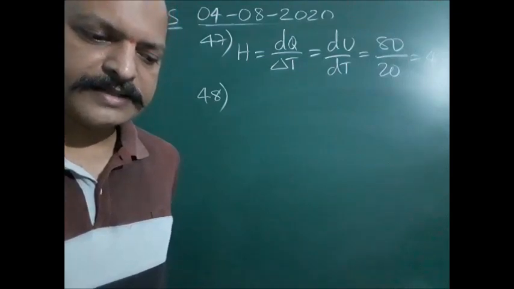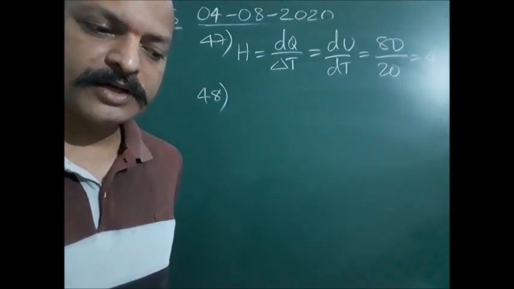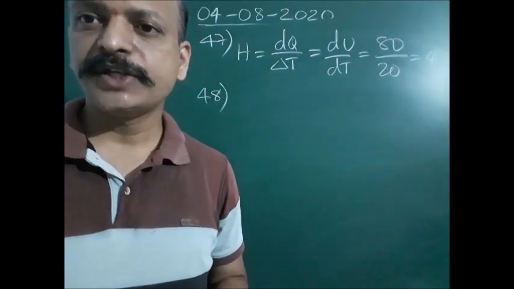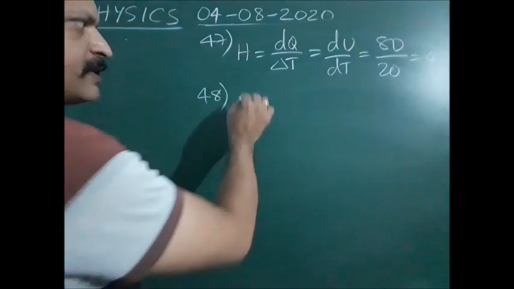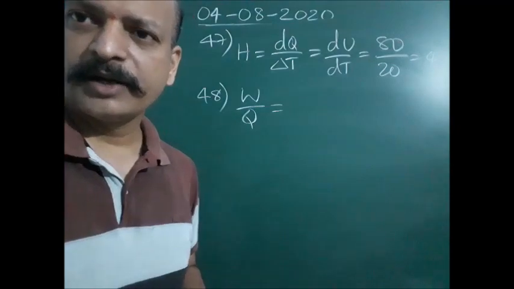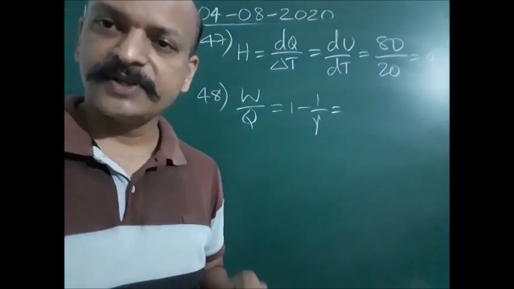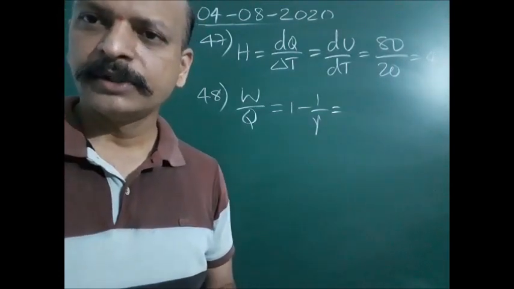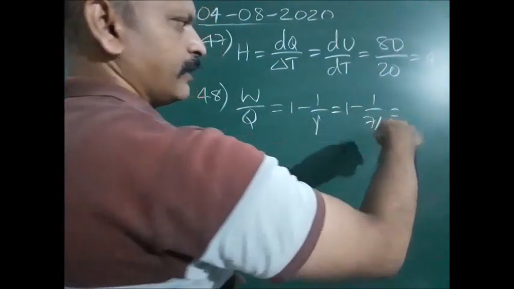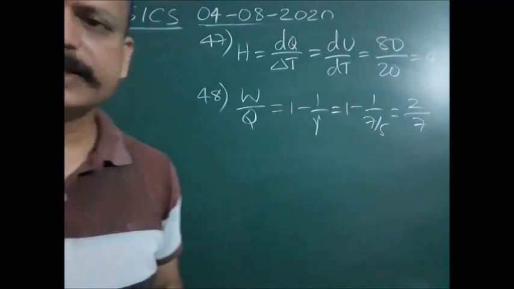Next, question number 48. When an ideal diatomic gas is heated at constant pressure, the fraction of heat energy supplied which is used in doing the work to maintain the pressure constant is, okay, fraction of energy used for doing the work is nothing but W by Q. W by Q is given by what formula? It is 1 minus 1 by gamma. And here which gas is it? Diatomic gas, gamma value 7 by 5. Okay, so 1 minus 1 by 7 by 5. It goes up, then it will become 2 by 7. It's a fraction.